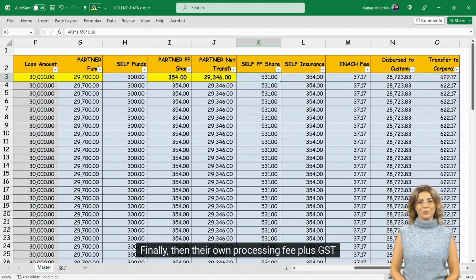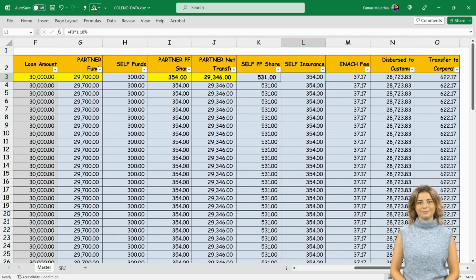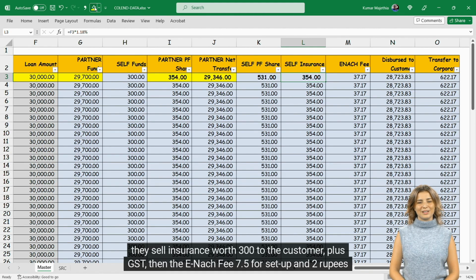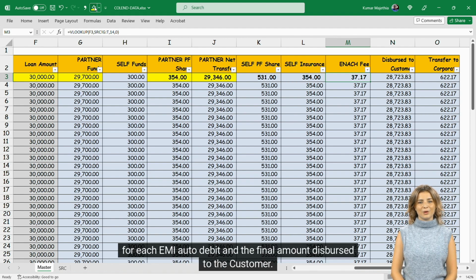Finally, then their own processing fee plus GST and the insurance. They sell insurance worth 300 to the customer, plus GST, then the e-natch fee 7.5 for setup, and 2 rupees for each EMI auto debit, and the final amount dispersed to the customer.